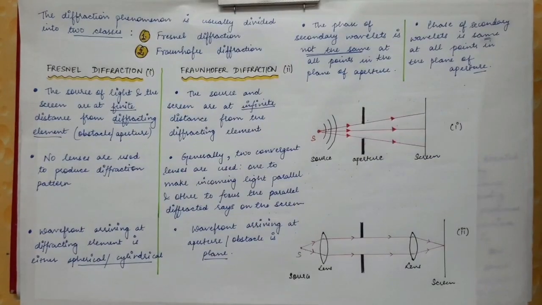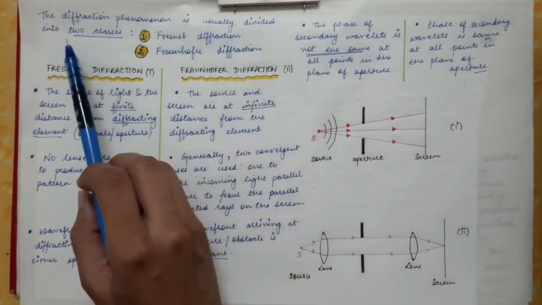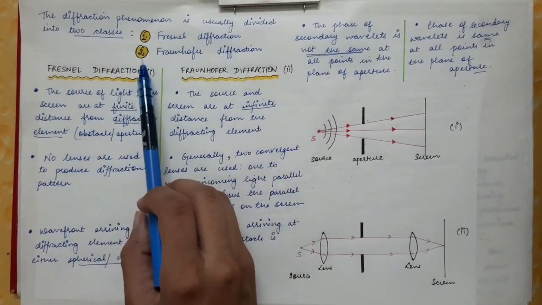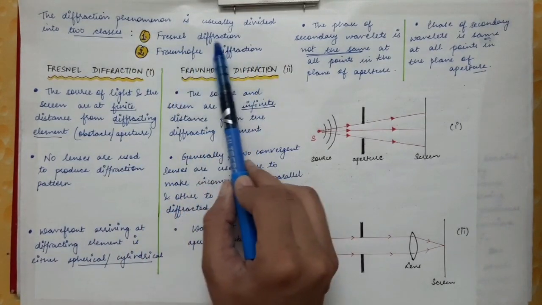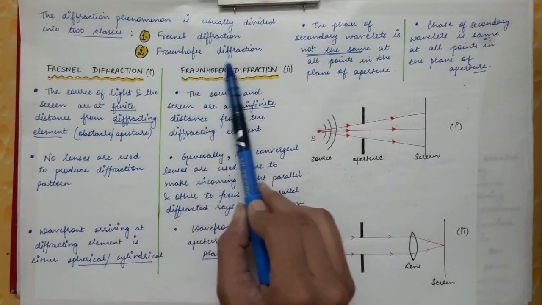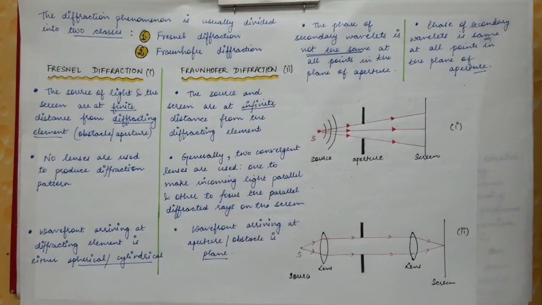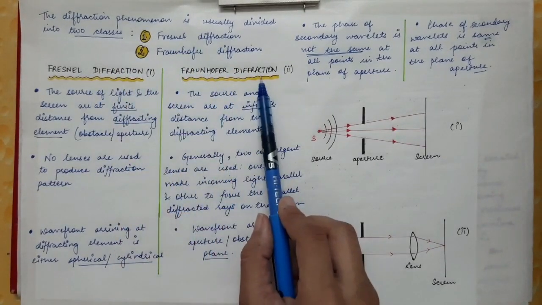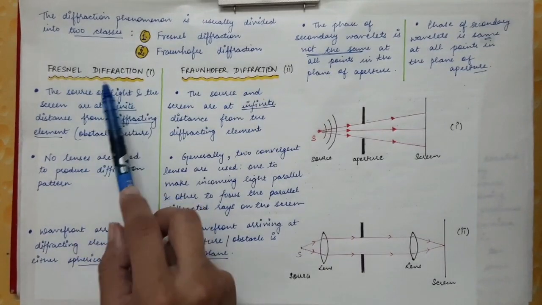Now we are going to see the types of diffraction. The diffraction phenomenon is usually divided into two classes. First is the Fresnel diffraction and second is the Fraunhofer diffraction. We will see what Fresnel diffraction and Fraunhofer diffraction are, and what their differences are.